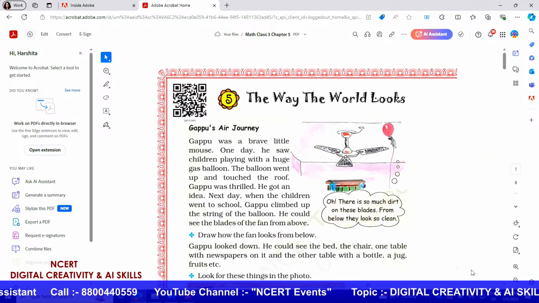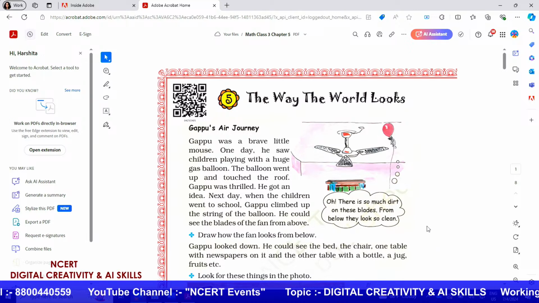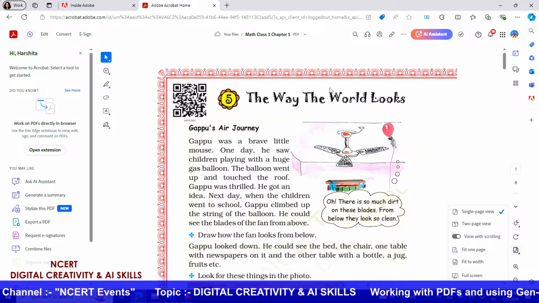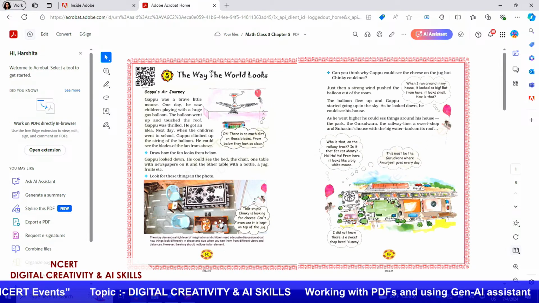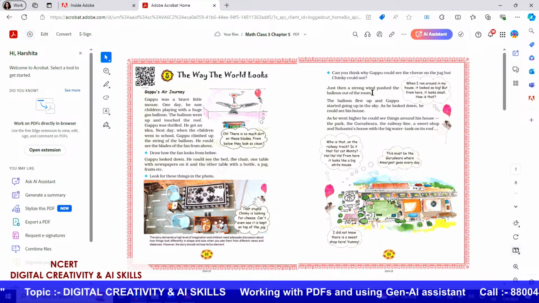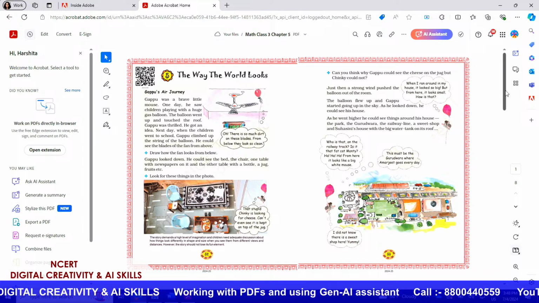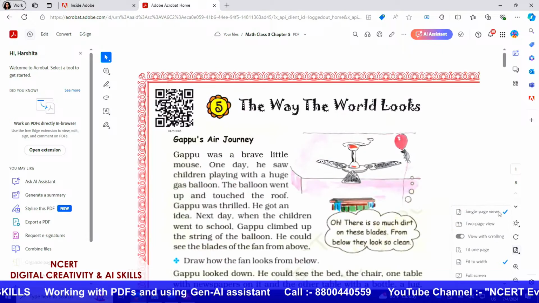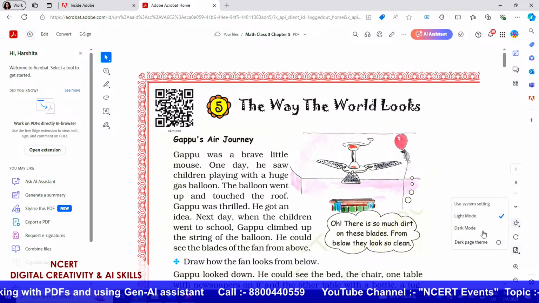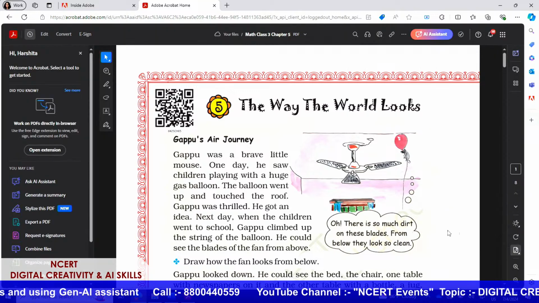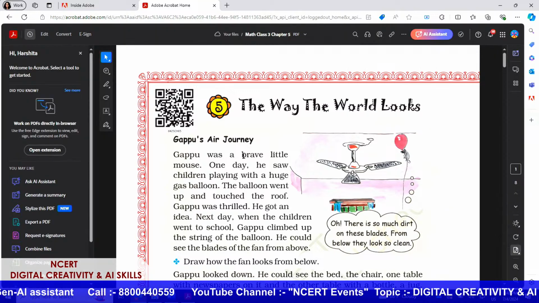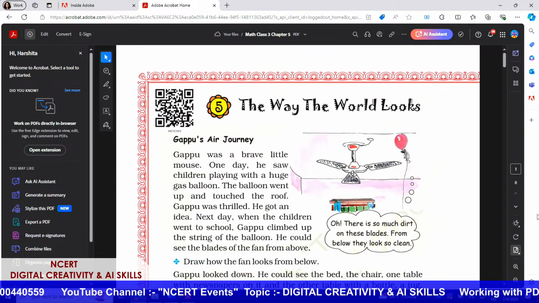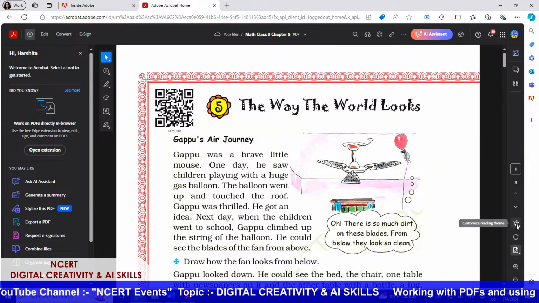Apart from this, we also have a bunch of different reading modes available. For example, currently this is a single page view, but if I want to read a couple of pages together and read it in a more book-like format, I can use a 2-page view. I can also turn it into a dark mode if I want to, to have less stress on my eyes and give me less of a reading problem. Then I can use this particular functionality.